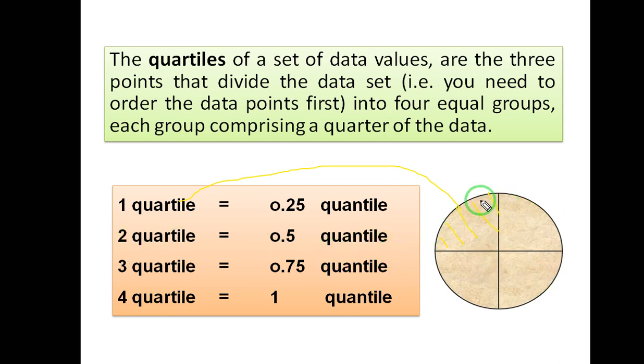Now this was 1 quartile. Now these are your 2 quarters, and these 2 quarters will be known as 0.5 quantile.